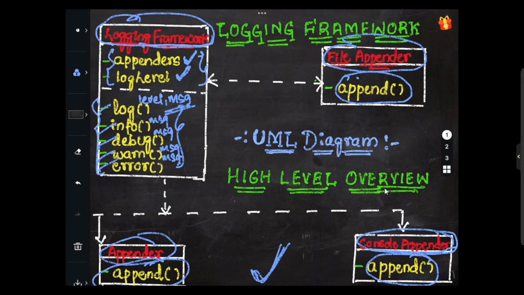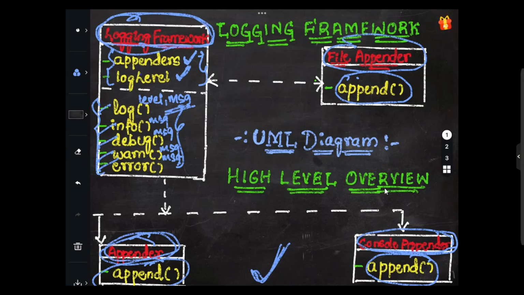One is the logging framework. This one I'm speaking of is the class, the first one. Basically, this is the main logger class, and we will be making use of the singleton pattern for this. Just keep this one in mind. We'll be discussing what all design patterns we will be making use of, then we will write the code. The logging framework is the main logger class, and we'll be making use of the singleton pattern for this.